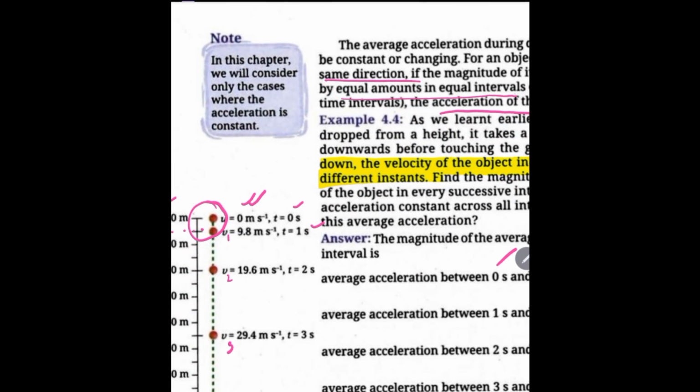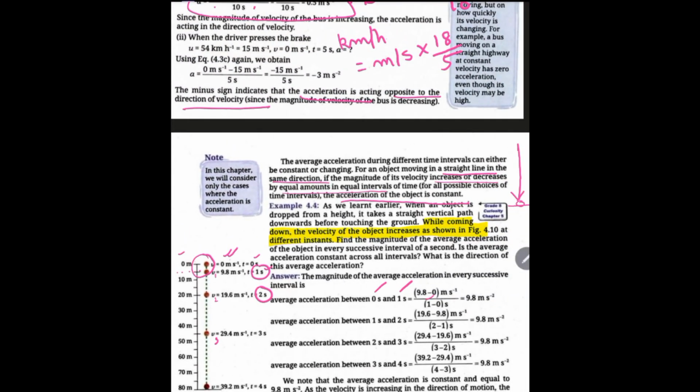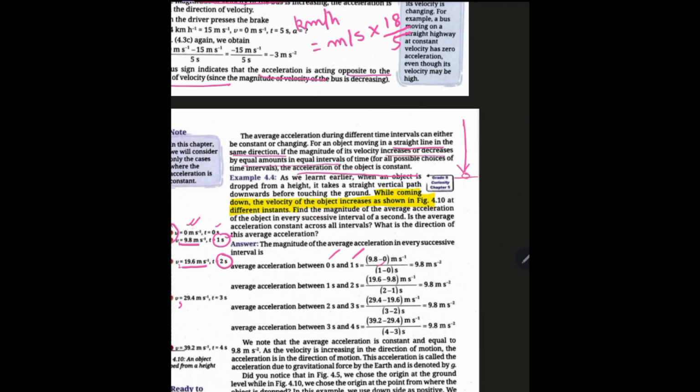Now, if we say from t is equal to 1 second to t is equal to 2 seconds, the time interval is again 1 second only. For this, the final velocity is 19.6, initial 9.8. So again, the change in the velocity divided by the time taken is 9.8.